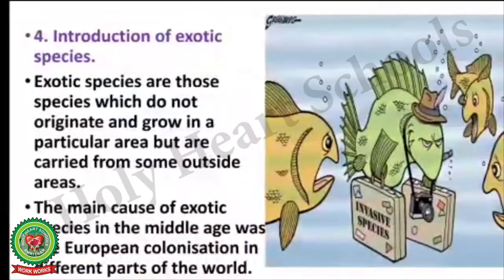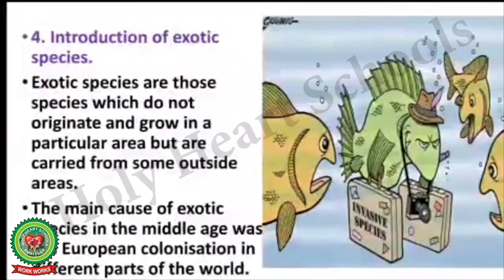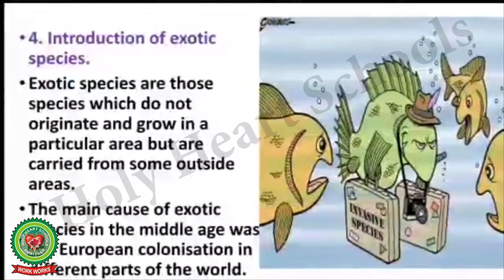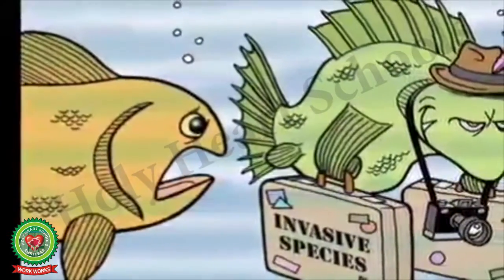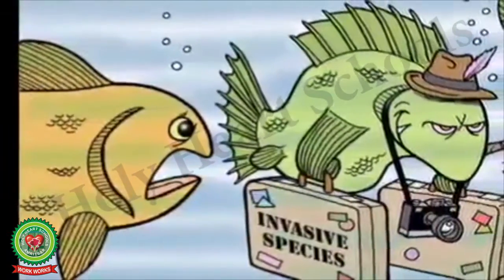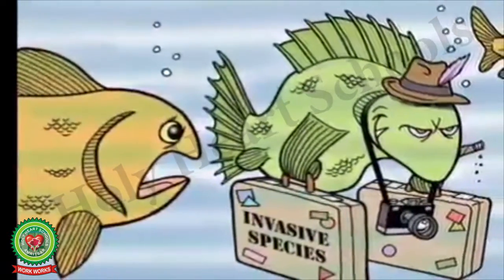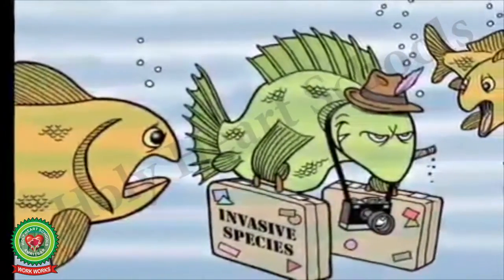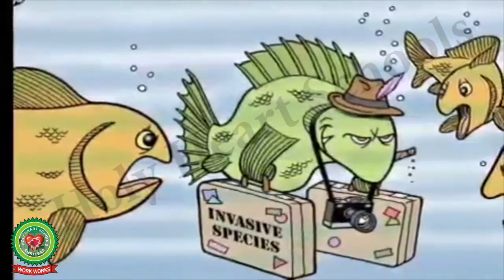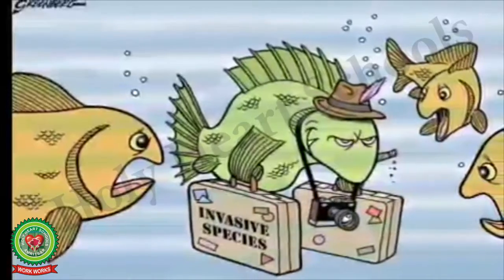The fourth reason for the extinction of species and loss of biodiversity is introduction of exotic species. Exotic species are those species which do not originate and grow in a particular area but are carried from some outside areas.